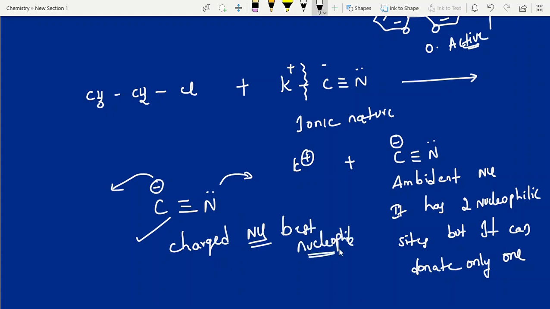Clear? Then what is our answer? If it reacts with KCN, you will get CH3CH2CN, cyanide. The byproduct is KCl. Your chlorine will go, no? That's your answer.